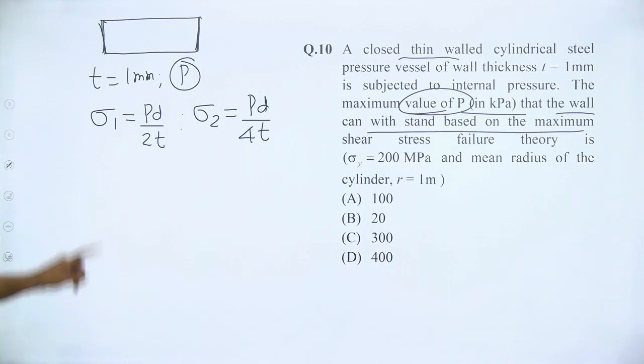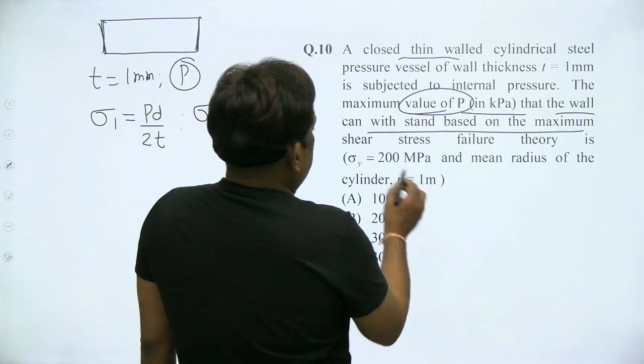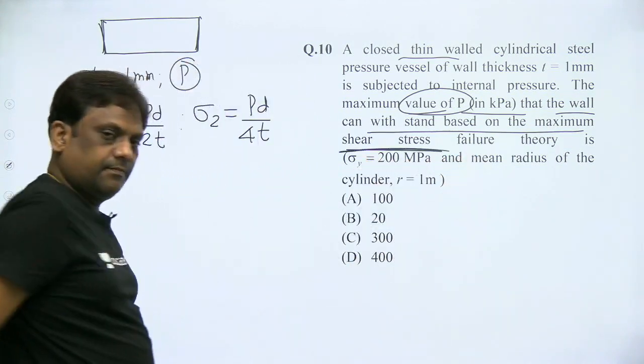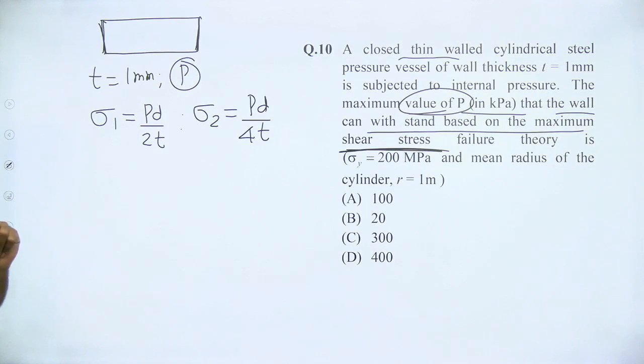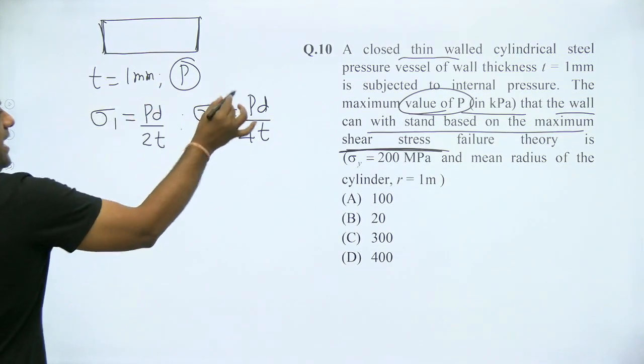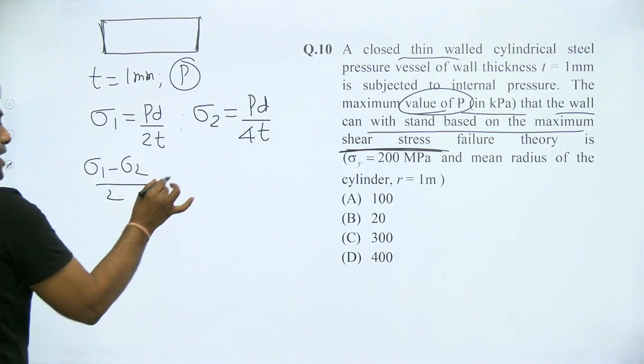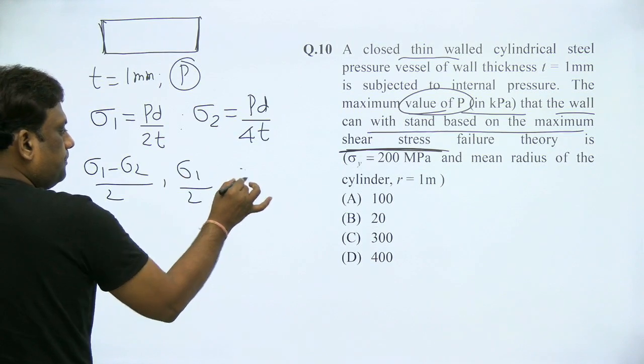It is the longitudinal stress, and the other is the hoop or circumferential stress. According to which theory is it asking? Maximum shear stress theory. Please listen carefully. Both are tensile. When both are tensile, I should check the absolute maximum.